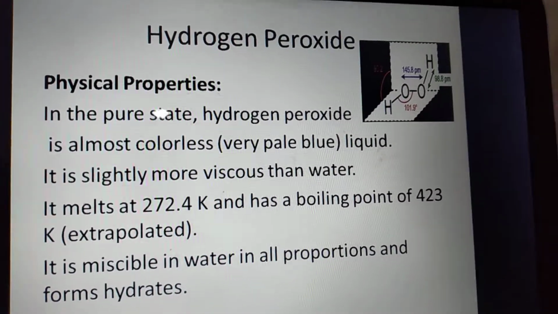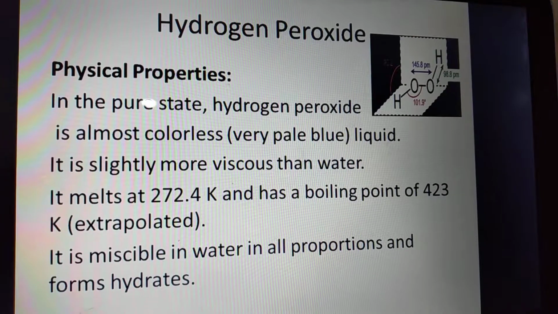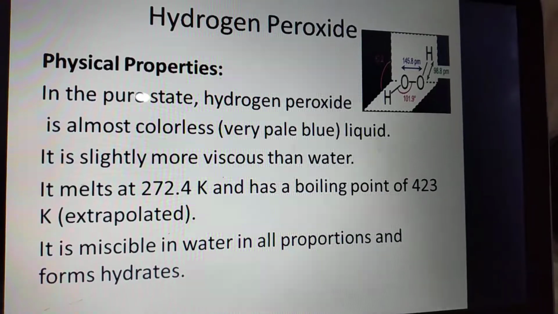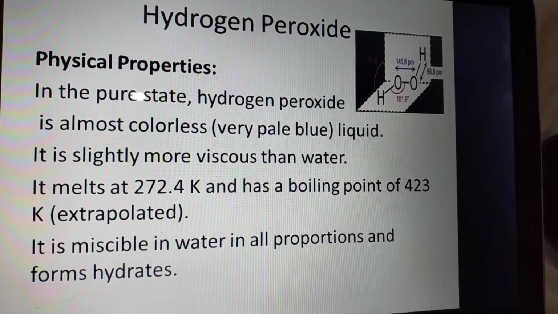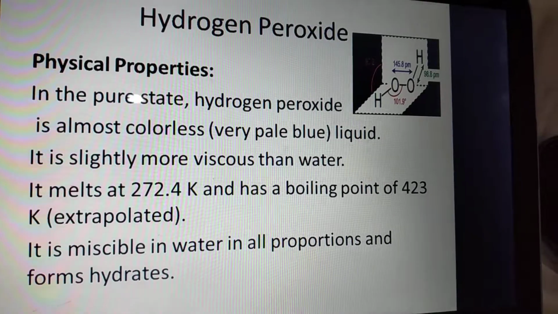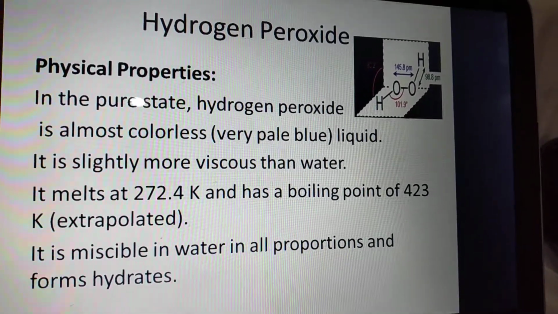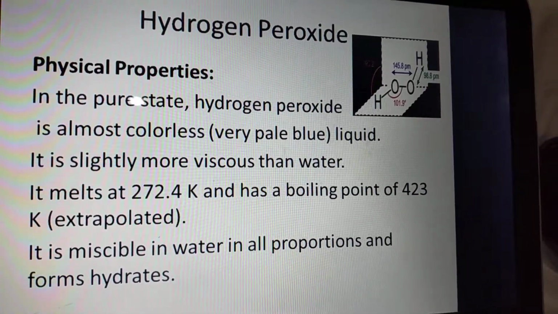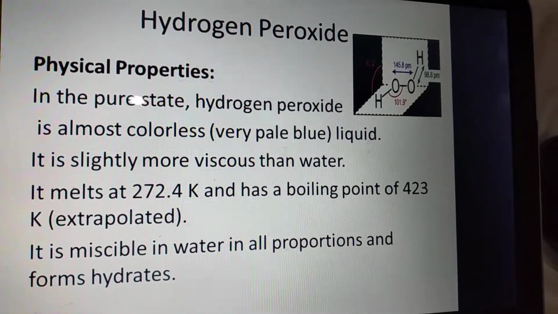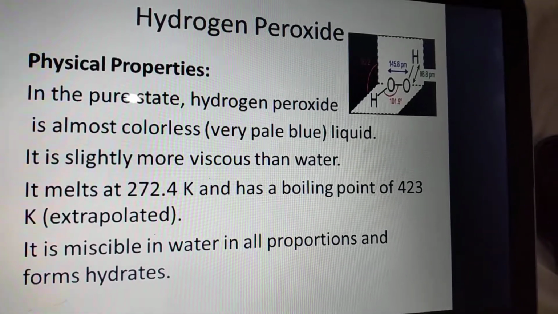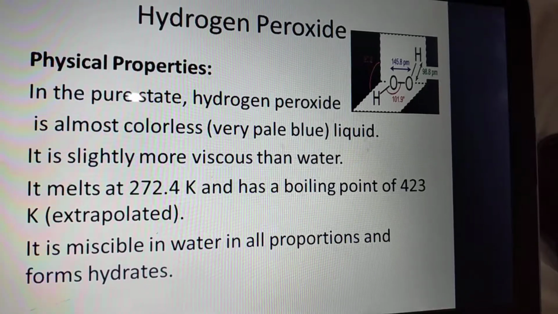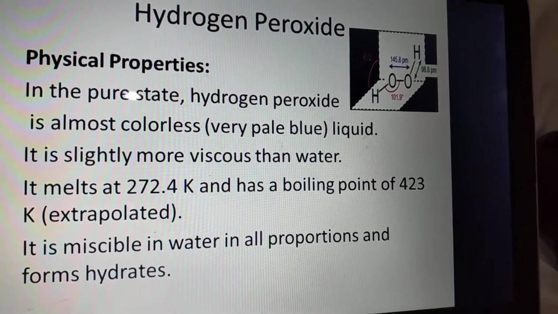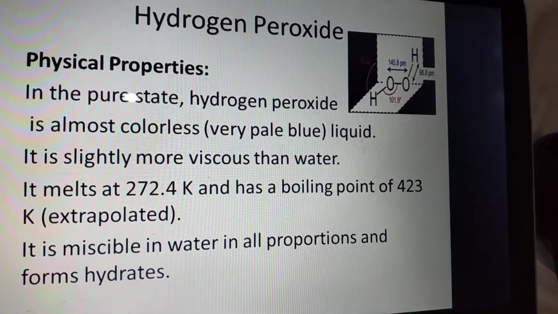Now, hydrogen peroxide properties. There are two hydrogens and two oxygens. Each oxygen has 6 electrons in its outermost shell, and in the two oxygens there are 4 bonds, making a lone pair on each. It has different angles, such as the O-H angle of 101.9 degrees, and the bond length between the oxygens is 145.8 picometers, while the oxygen-hydrogen bond length is 98.8 picometers.